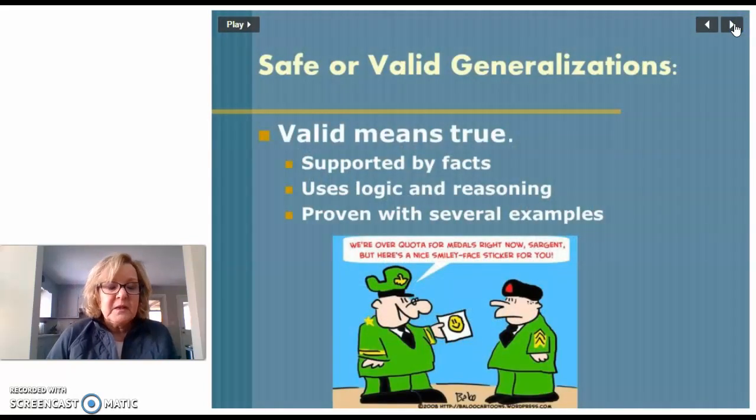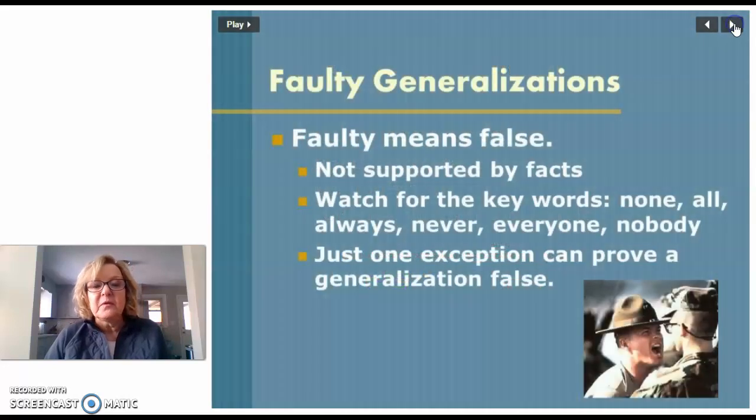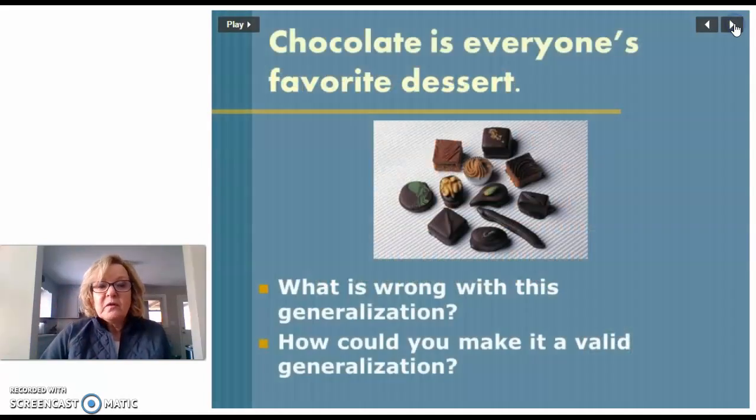So valid means true. It's supported by facts. It uses logical reasoning, and it is proven with several examples. Faulty means it's false. It's not valid. It's not supported by facts. It uses keywords like none, all, always, never, everyone, nobody, and just one exception to that fact. Remember, I don't like tacos, so it can only be many. One can make it false.